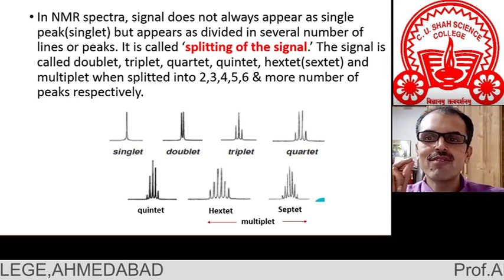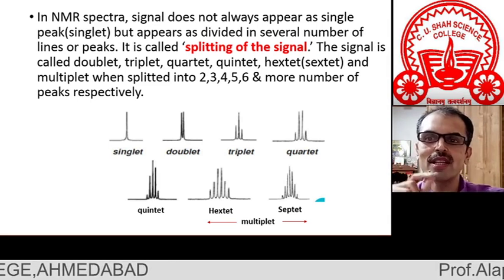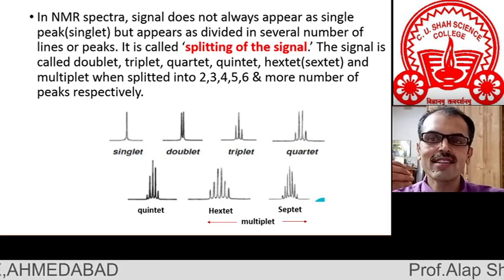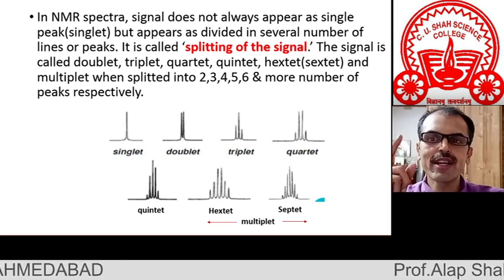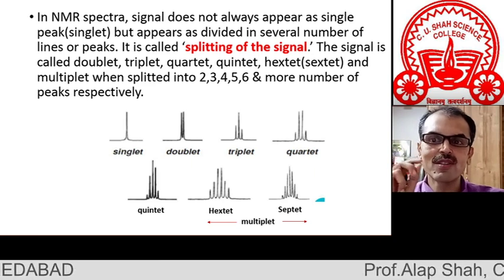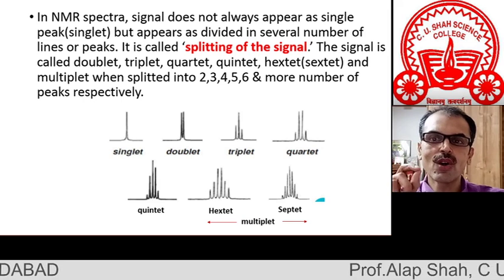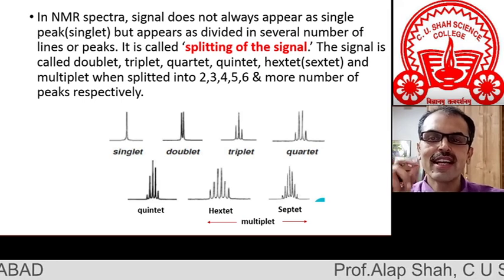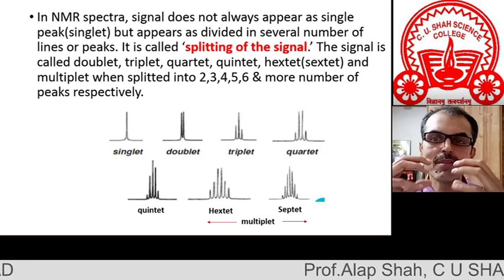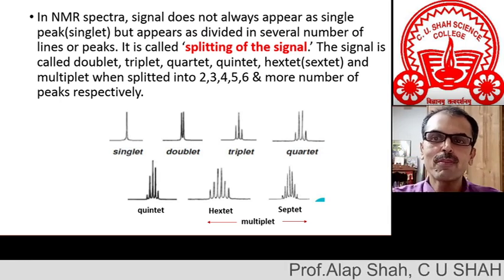Why is the word spin used twice in spin-spin coupling? Before we start discussing, you should keep this point in your mind. It is deliberately used twice because this is the interaction between the spins of two neighboring non-equivalent protons.